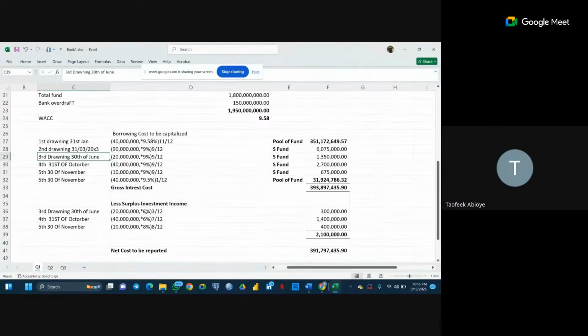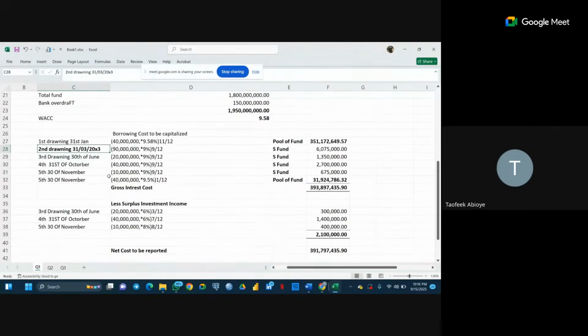We want to do our fourth drawing again. Don't forget, this first drawing too is also part of what we have kept in the short-term investment from this date. So from April, May, June, July, August, September, October ending. That is when we withdraw it again. So this 40 million has been in that short-term investment, earning us 6% return for that good 7 months.